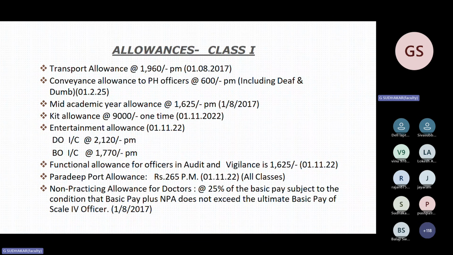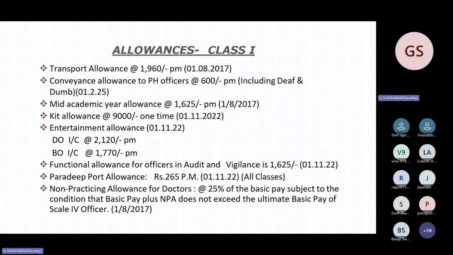Next is very, very important, Paradip Port allowance. Paradip Port is in Orissa, which is frequently affected by cyclones and storms. So that's why, not only for the general insurance industry, but for the banking industry and central government, this allowance is there. That is Paradip Port allowance. For us, the amount is 265. It is common for all employees.